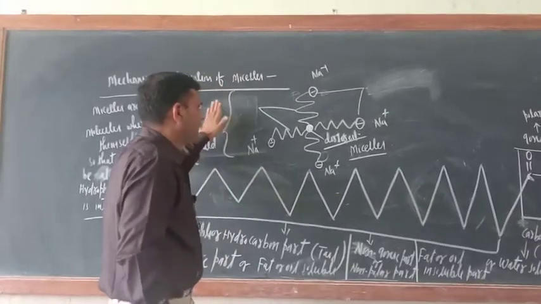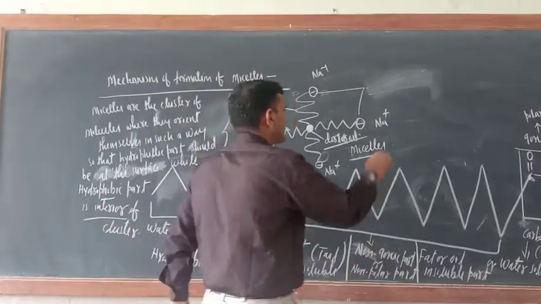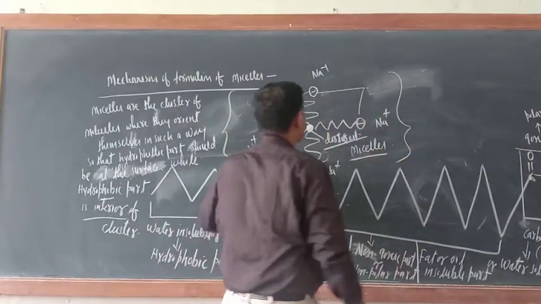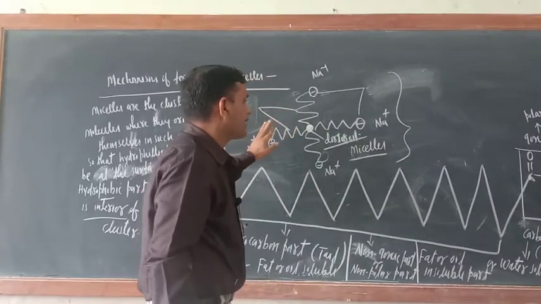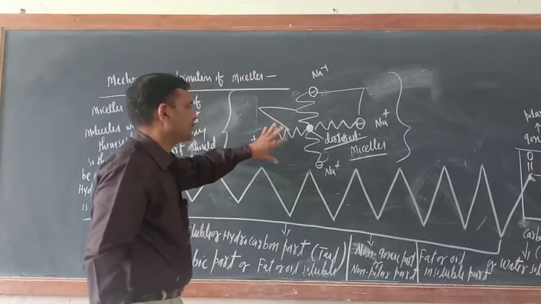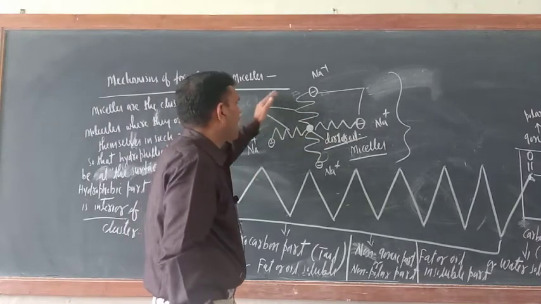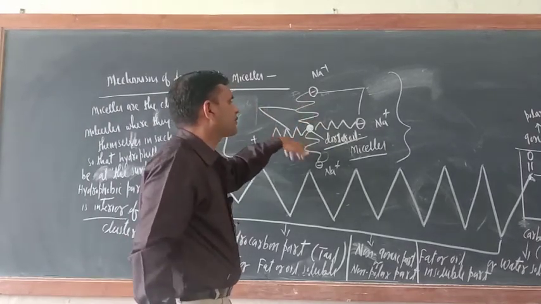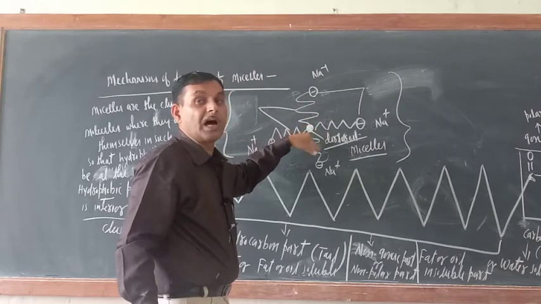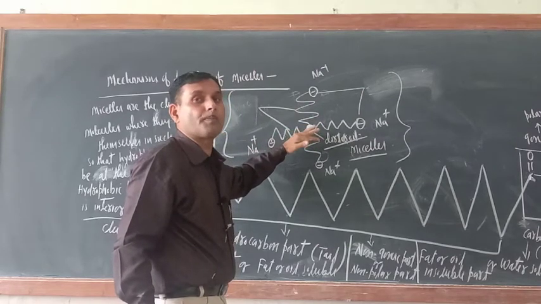So dear cadet, now we have got the new definition of micelle. So what are micelles? We can explain this definition in this way also. Actually this is the conglomeration or aggregation of so many ions. Ions are what? Soap ions.